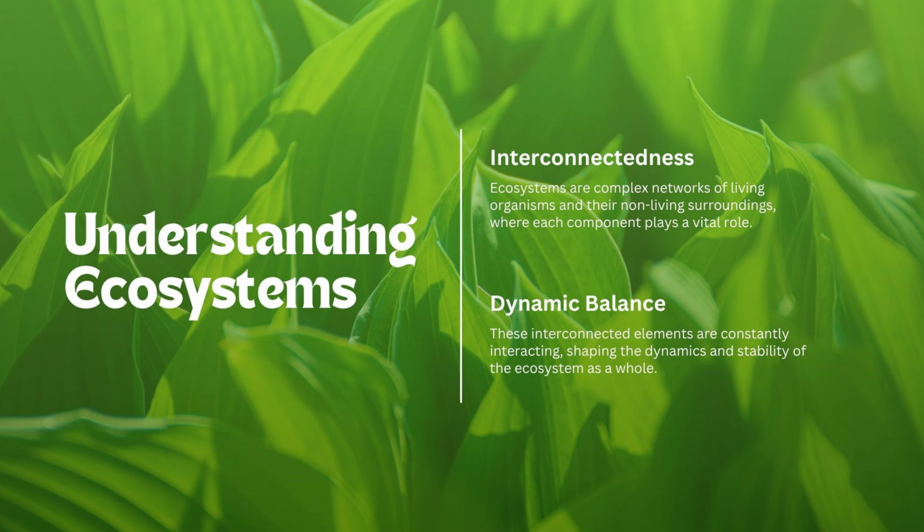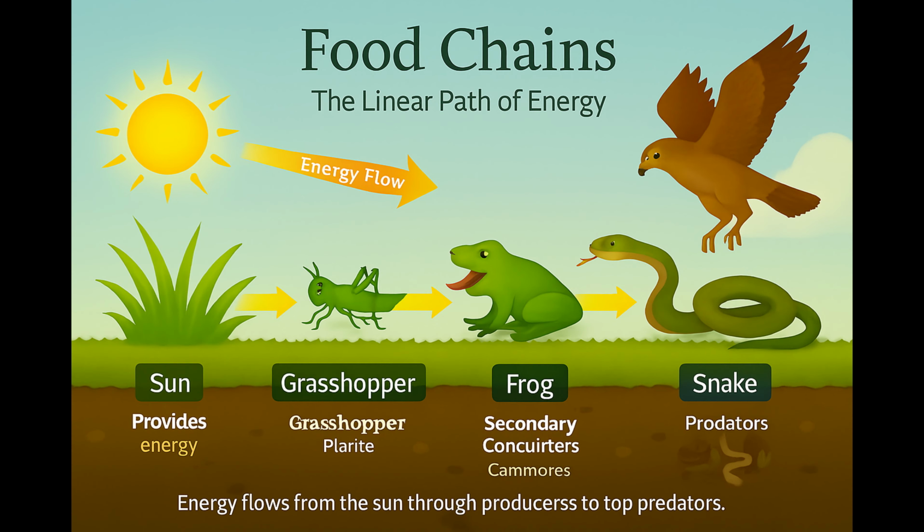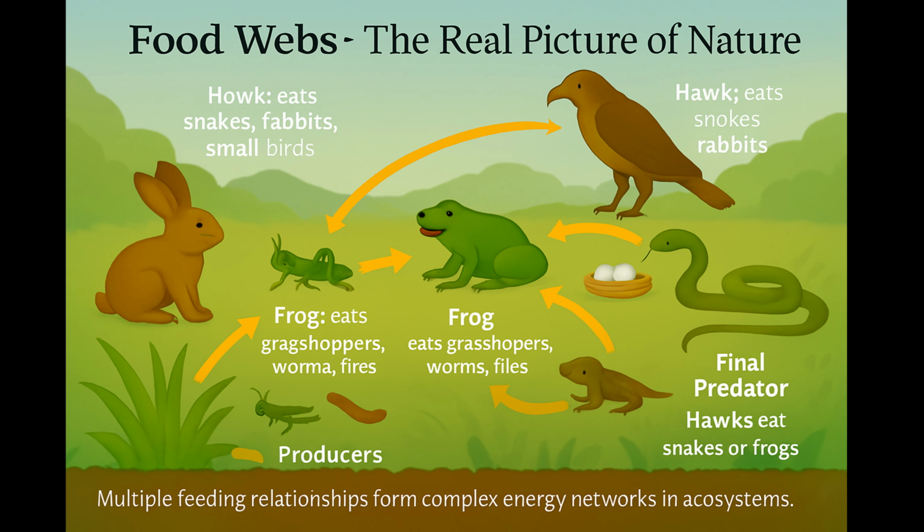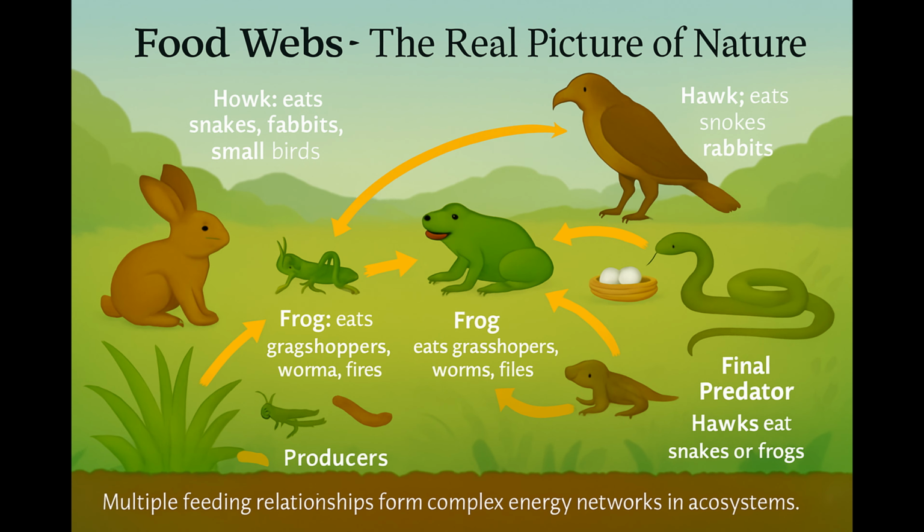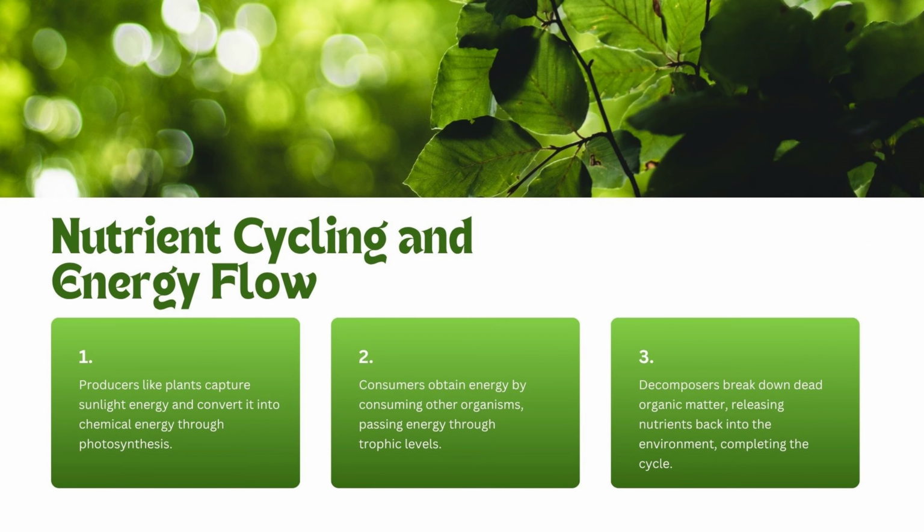In ecosystems, energy flows from one organism to another through feeding relationships. A simple food chain might look like this: sun, grass, grasshopper, frog, snake, hawk. But in real life, food chains are complex and interconnected, forming food webs. This web of relationships ensures that if one species disappears, others can survive by finding alternative food sources.